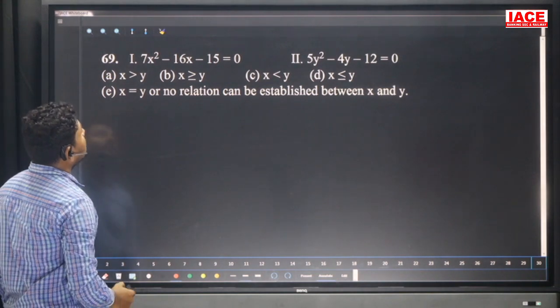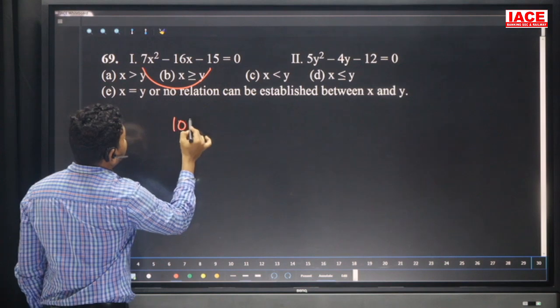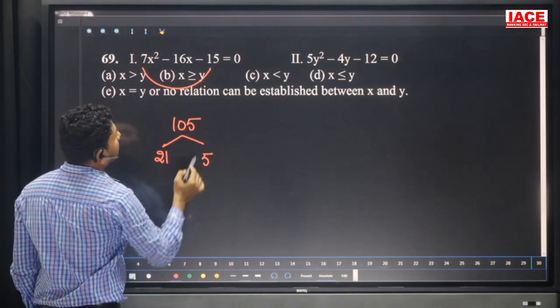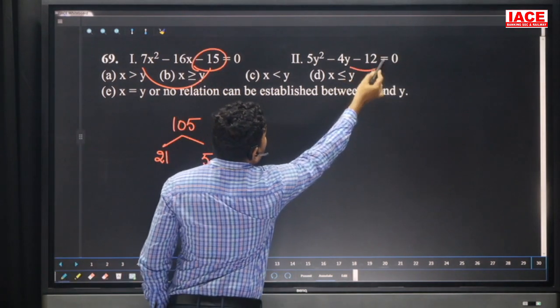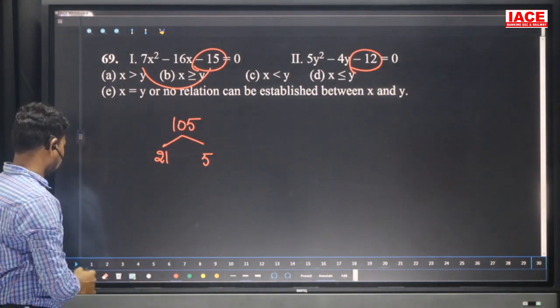Next one, 7x square minus 16x minus 15 is equal to 0. 7 times 15 value is 105. We can write 21 and 5, and look at, before solving, one condition is there: minus 15 is a constant, minus 12 is a constant. Our answer is always what? Cannot be determined. No need to solve for this question.